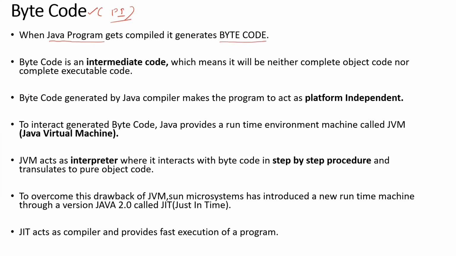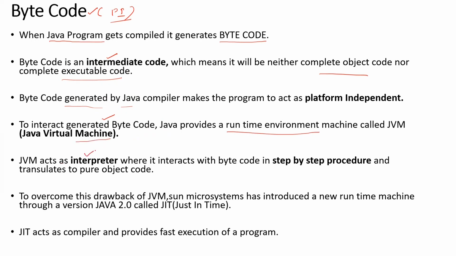Now what is bytecode? Bytecode is generally termed as intermediate code. It's neither an object code nor a complete executable code. It is an intermediate code. When bytecode is generated by the Java compiler, that makes the program act as platform independent. To interact with the generated bytecode, Java provides a runtime environment or a runtime machine called the JVM. So the JVM will generally interact with your bytecode.